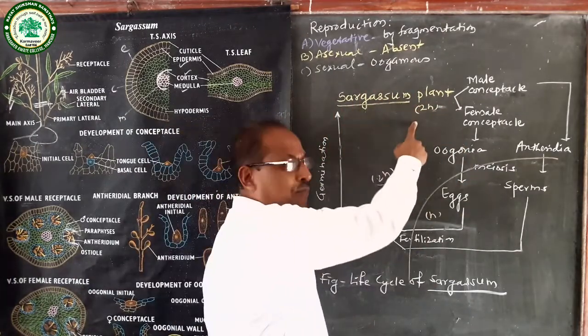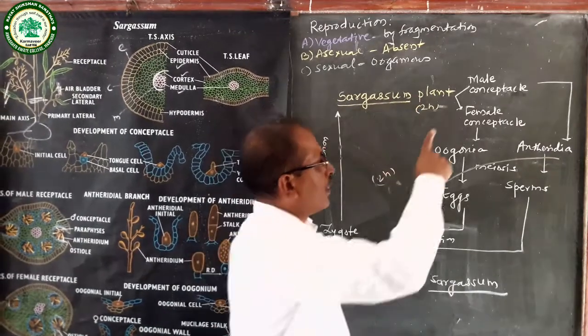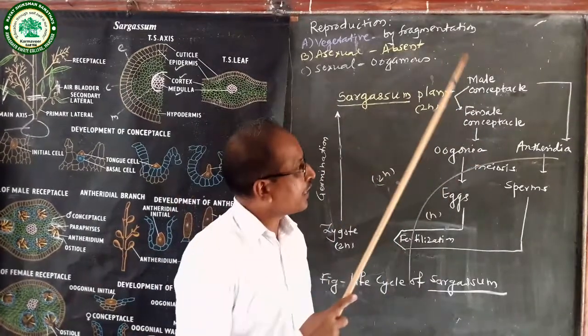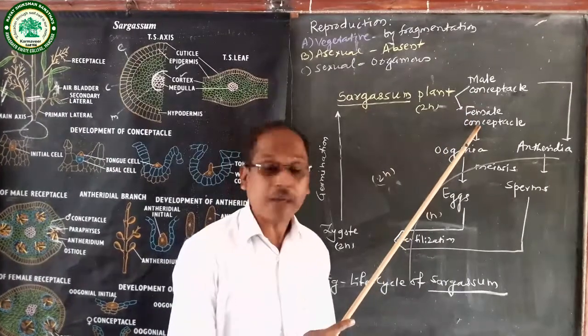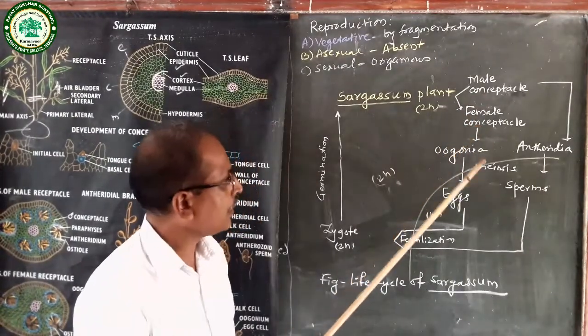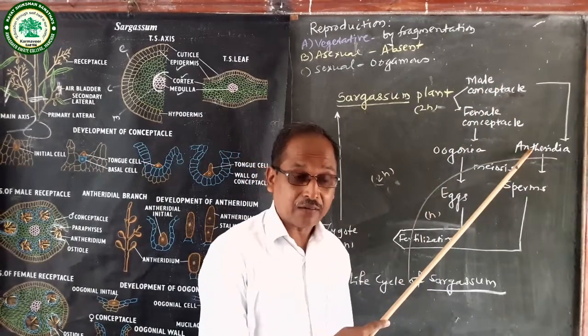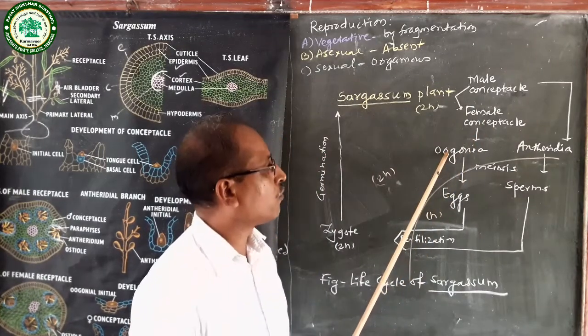See here, this is the life cycle of sargassum. Sargassum plant is a diploid plant. On that sargassum plant, there is formation of male reproductive organ and female reproductive organ. Male reproductive organ is called male conceptacle, and female reproductive organ is called female conceptacle. Here, male conceptacle produces a number of antheridia, while female conceptacle produces a number of oogonia.